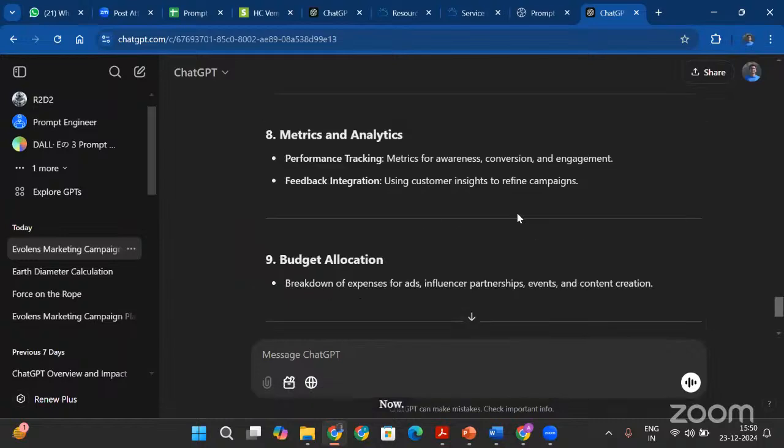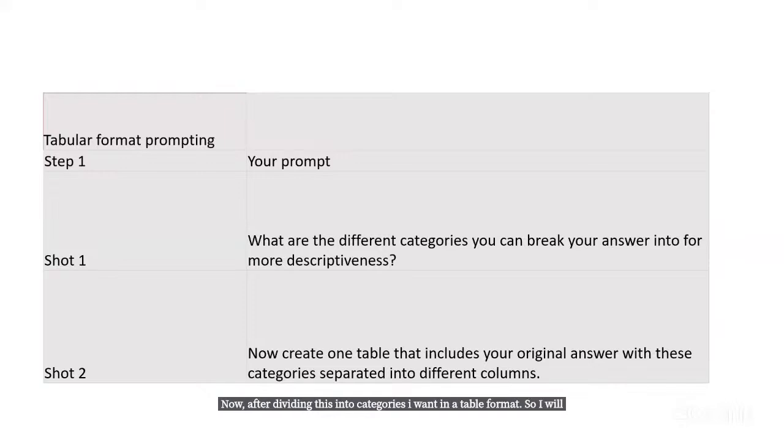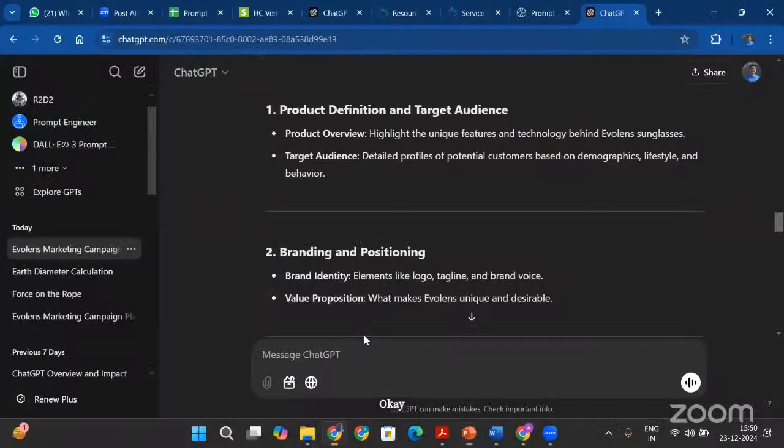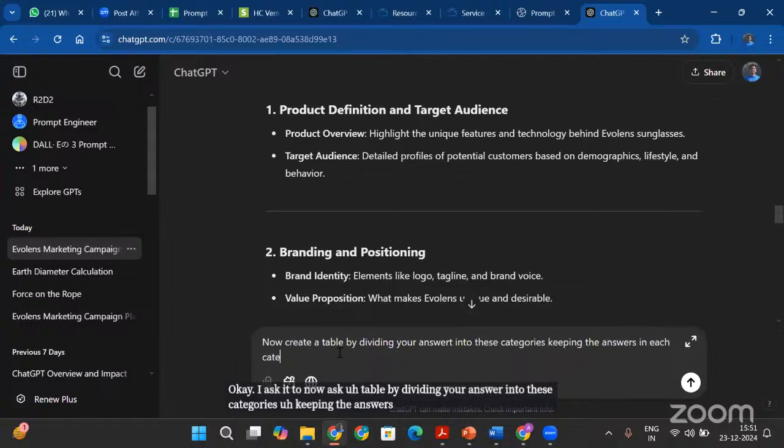Now, after dividing this into categories, I want it in a table format. So I will give a prompt: now create one table that includes your original answer with these categories separated into different columns. Okay, so I ask it to now create a table by dividing your answer into these categories, keeping the answers in each category in a column format.